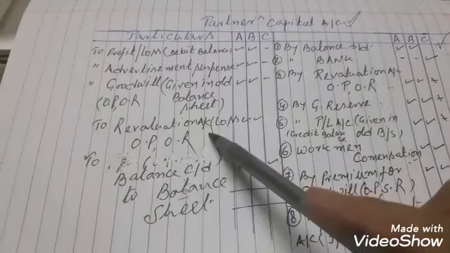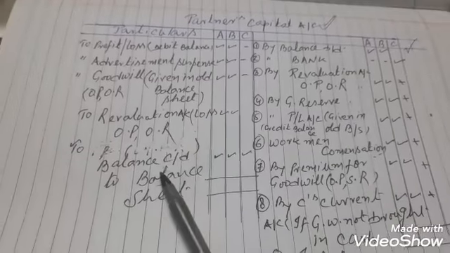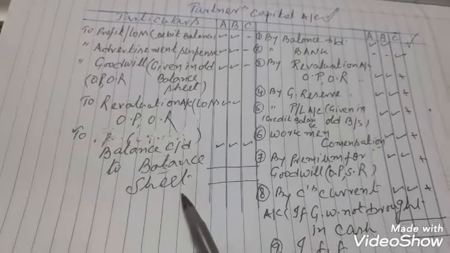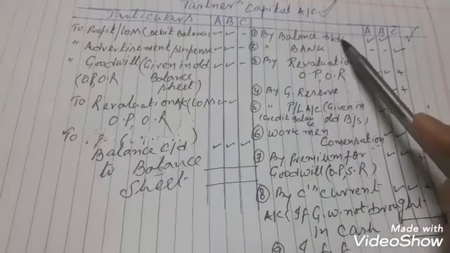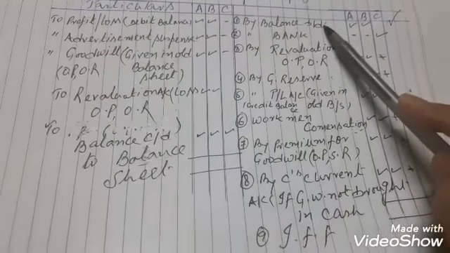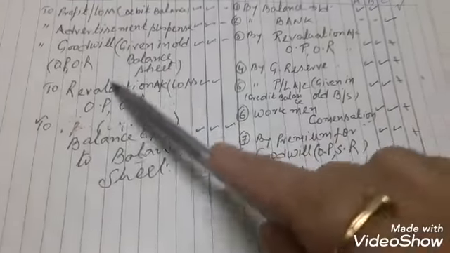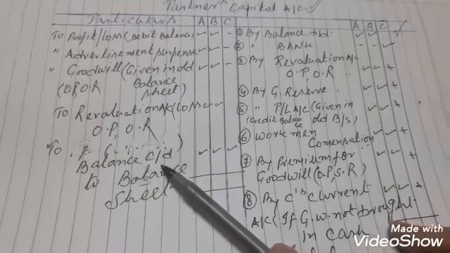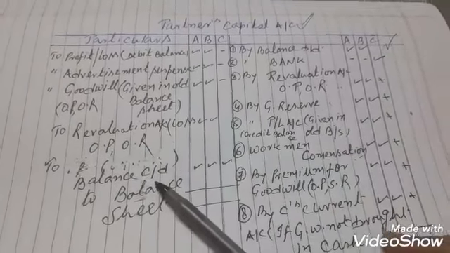Then revaluation loss. And finally, the balance. The difference between the debit side and credit side is the balancing figure, balance brought down to the balance sheet. As I told you, you must write balance brought down for the capital of the old partners. If you do not write brought down, half marks will be deducted. For the closing balance, it must be written as balance c/d. If not written, you lose half marks. So be very careful.